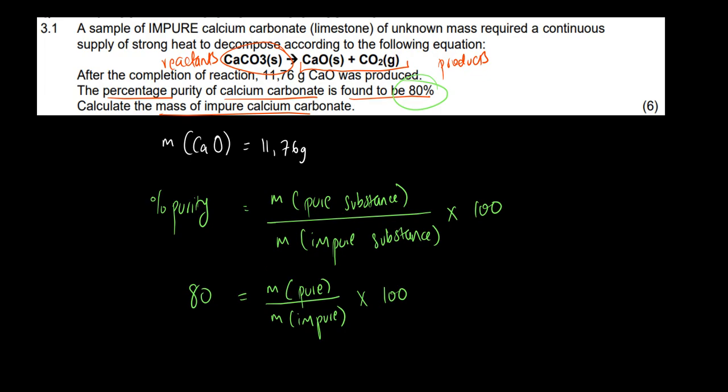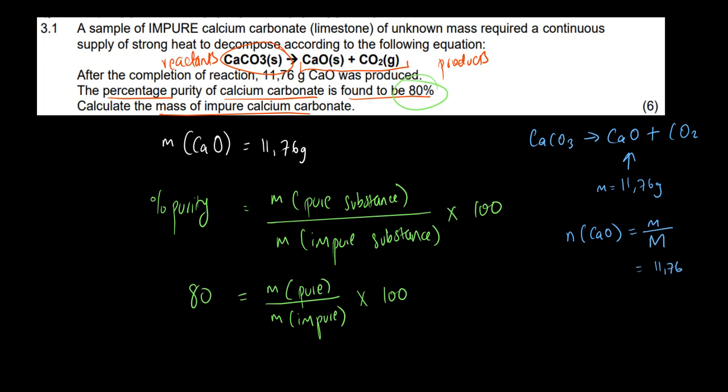So let's go back to the reaction and say, all right, we have CaCO3 producing CaO plus CO2. Now the mass of this CaO is 11,76 grams. Now we can convert this mass into number of moles. That one you know already. So number of moles of calcium oxide is equal to the mass over the molar mass. Now the mass is 11,76 grams. What is the molar mass?